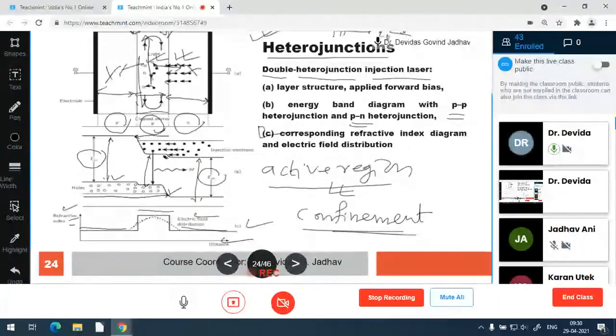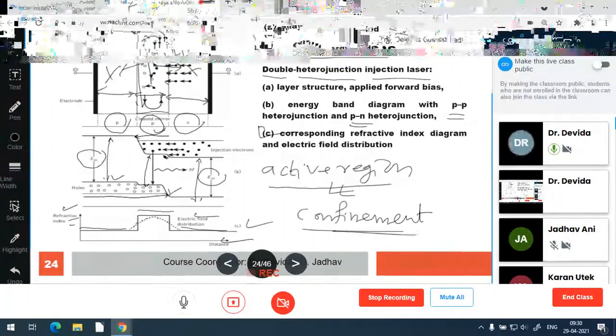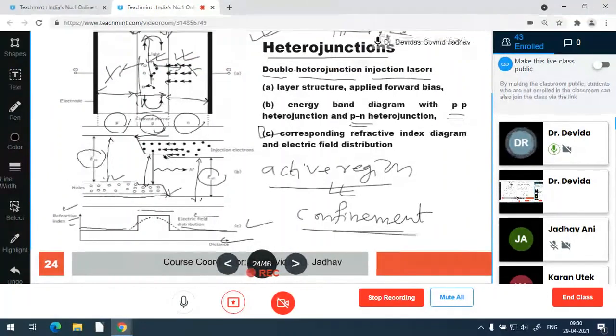So optical confinement is there and electrical confinement is also there. And that confinement increases the gain of the region to a very high value. Okay, how does it increase gain? It increases the photon concentration.